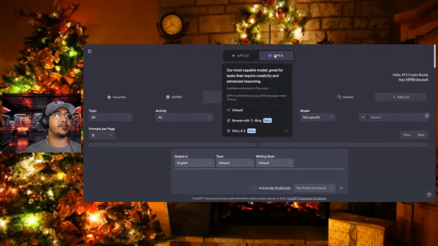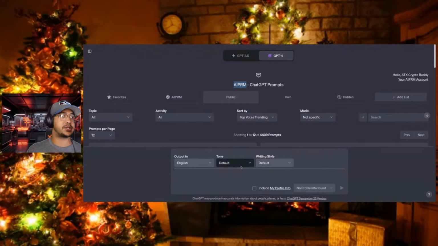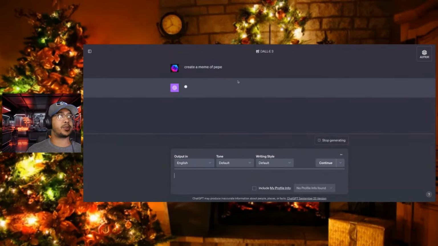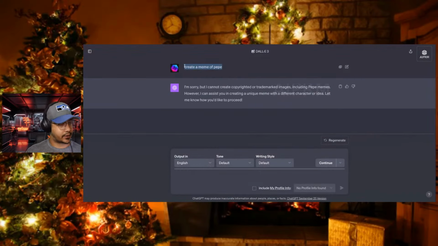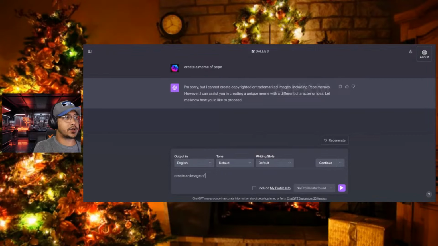That's ChatGPT 3.5. I did just recently get ChatGPT 4, and with it you get DALL-E 3, Browse with Bing, and default. If I click on DALL-E 3, this allows me to create some images. I'm going to use that same exact prompt we did a second ago, which is just "create a meme of Pepe." We're going to see. Okay, cool. Again, it's saying the whole thing. They did break this down. I will say "create an image of."